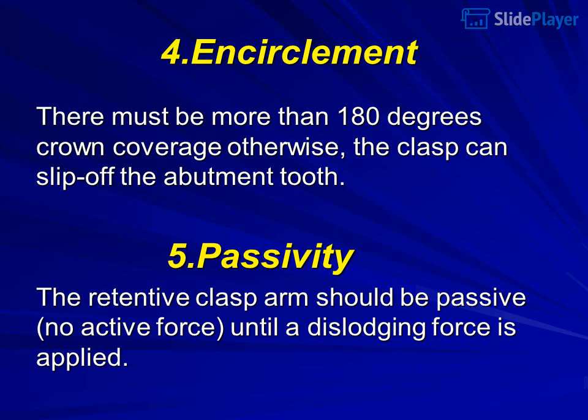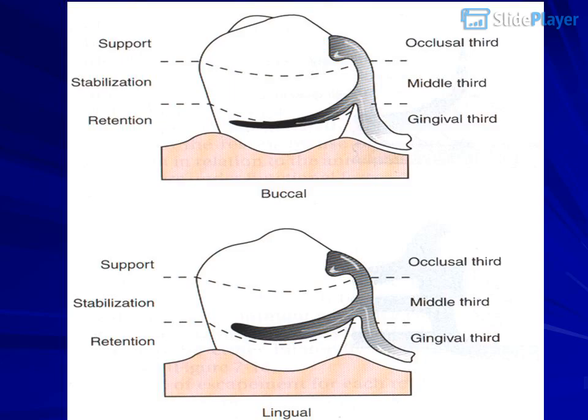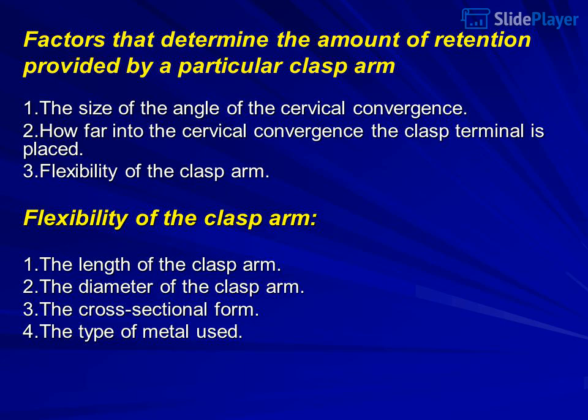4. Encirclement. There must be more than 180 degrees crown coverage, otherwise the clasp can slip off the abutment tooth. 5. Passivity. The retentive clasp arm should be passive, no active force, until a dislodging force is applied. Flexibility of the clasp arm.